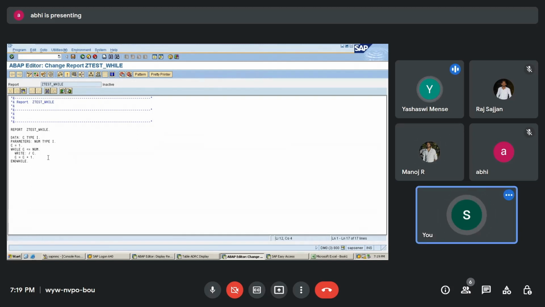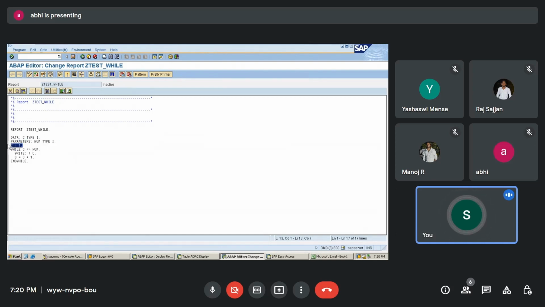Yes. So if I have mentioned something in data, you can see that I am mentioning the value in the program itself. But parameters is where I am telling the user to enter the values. So C I have mentioned using data. As a programmer, I am only entering the data. But parameters, I have written it over here, so I'll tell the user to enter the values. This is the difference between data and parameters. This you have to remember. Now I have initialized my C to 1.